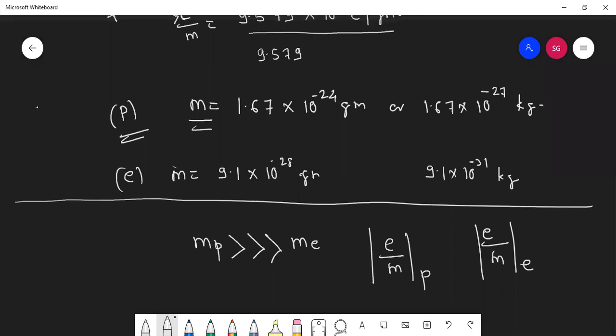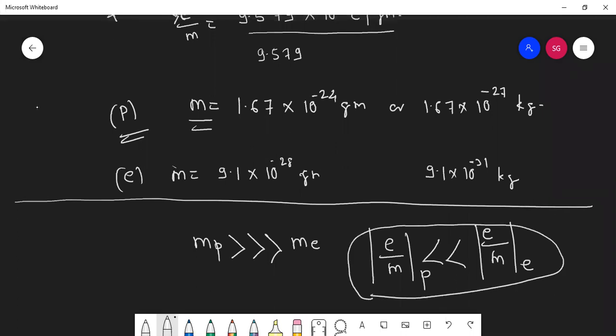E by M of proton, E by M of electron. Whose value is greater? Electron value is greater. Very good. So this was the question asked once, because we think mass of proton is always greater, but E by M ratio of proton is smaller because here mass is greater. So after division, this value will be smaller. Understood?